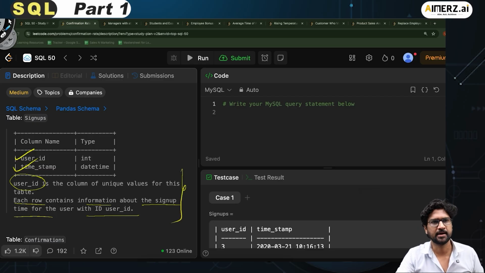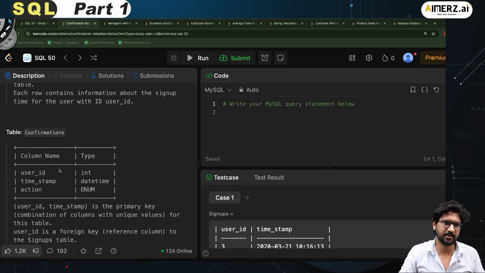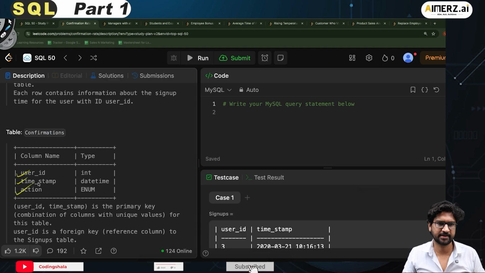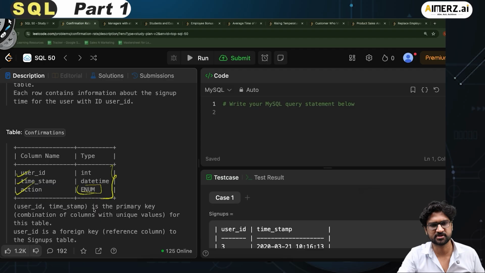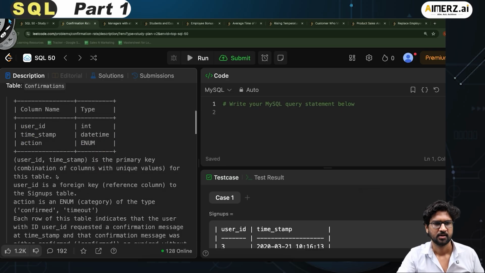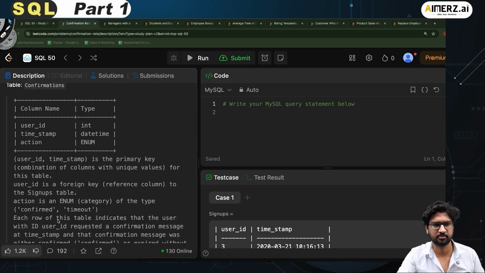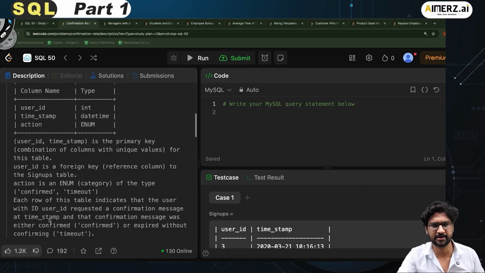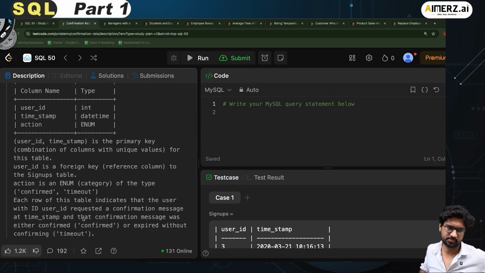Each row contains information about the sign up time for the user with the user underscore ID. Then I have another table which is the confirmations table: user ID, timestamp and the action. Action is of the enum type. User ID, timestamp is the primary key, a combination of columns with unique values for this table. User ID is the foreign key to the signups table. Action is an enum category of the type confirmed or timeout. Each row of this table indicates that the user with ID user ID requested a confirmation message at the timestamp, and that confirmation message was either confirmed or expired without confirming, a timeout.